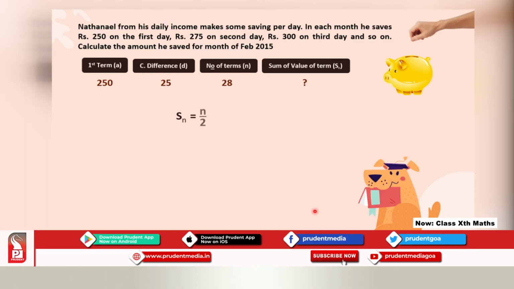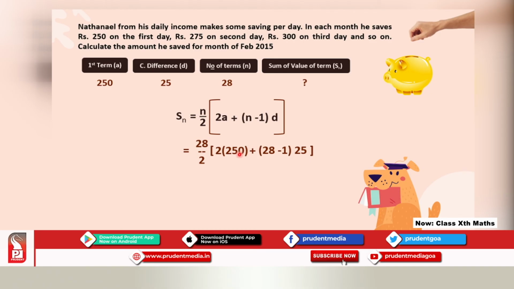So Sn is equal to n upon 2 times (2a plus (n minus 1) d), the simple formula. n is 28, a is 250, and d is 25. Let's substitute the values.